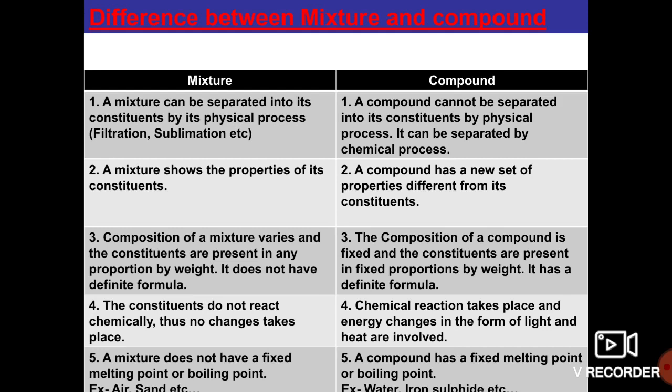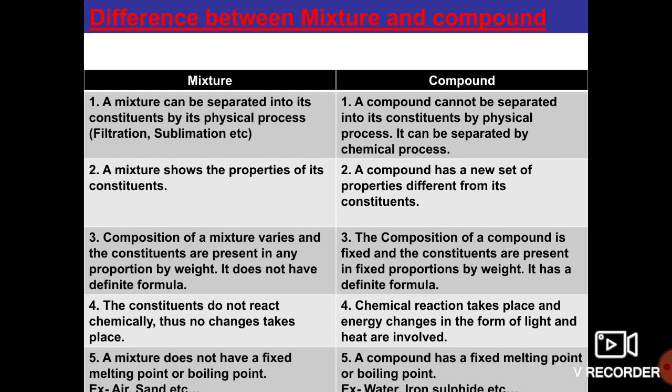Oxygen has its own property, hydrogen has its own property, but when hydrogen and oxygen combine, they produce a new set of properties. Hydrogen is very helpful for combustion, oxygen is also helpful for combustion, but water, the combination of hydrogen and oxygen, is used to control fire, which means it is a different property. The combination of two elements shows a different property.